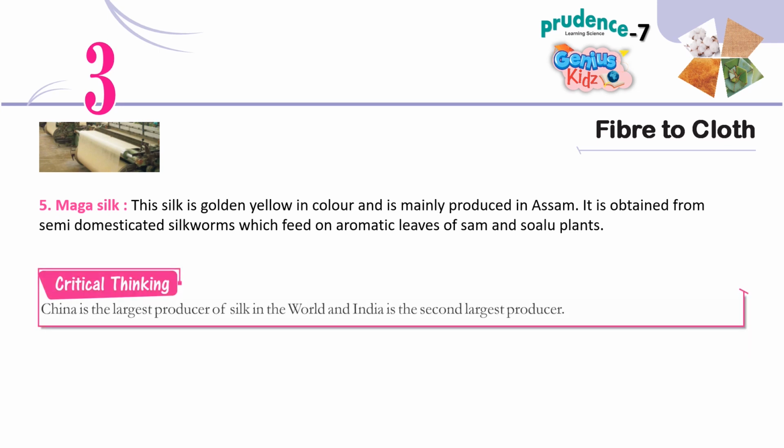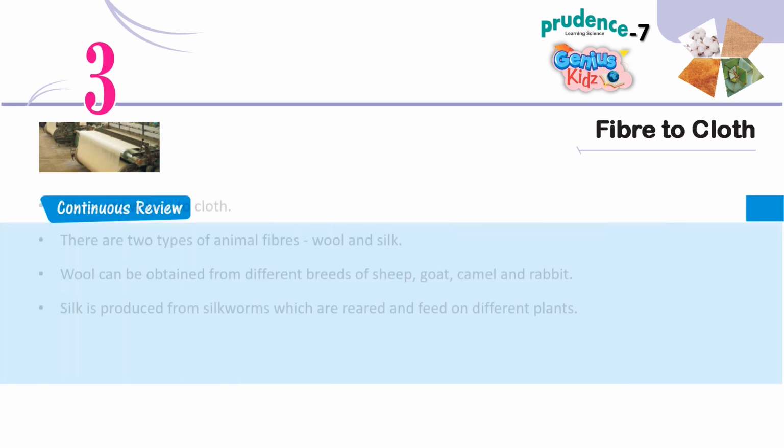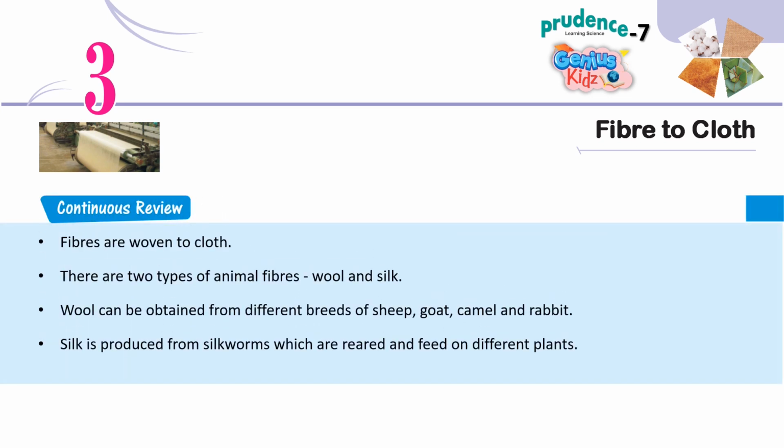Critical thinking. China is the largest producer of silk in the world and India is the second largest producer. Continuous review. Fibers are woven to cloth. There are 2 types of animal fibers, wool and silk. Wool can be obtained from different breeds of sheep, goat, camel and rabbit. Silk is produced from silkworms which are reared and feed on different plants.